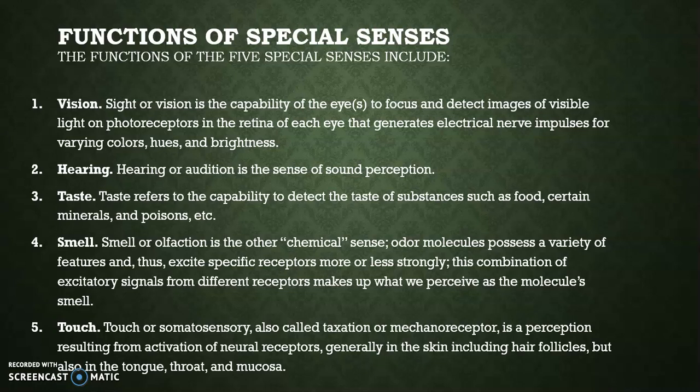Sight or vision is the capability of the eye to focus and detect images of visible light on photoreceptors in the retina of each eye that generates electrical nerve impulses for varying colors, hues, and brightness. Second, hearing. Hearing or audition is the sense of sound perception. Third, taste. Taste refers to the capability to detect the taste of substances such as food, certain minerals, and poisons, etc.